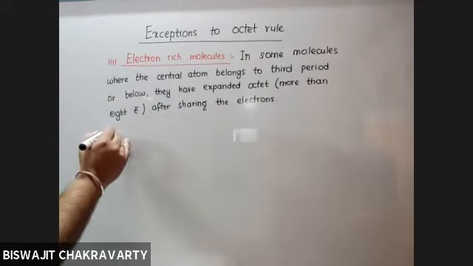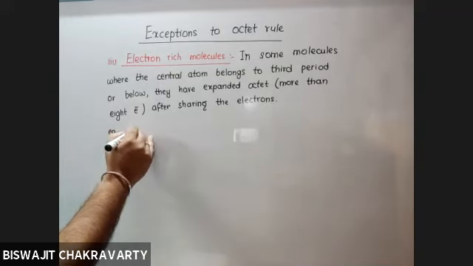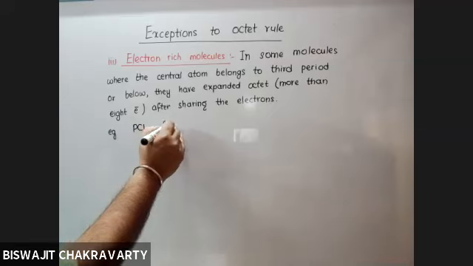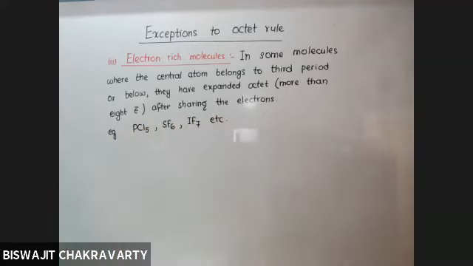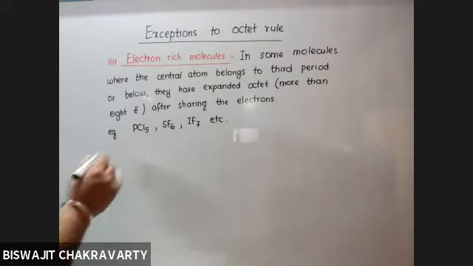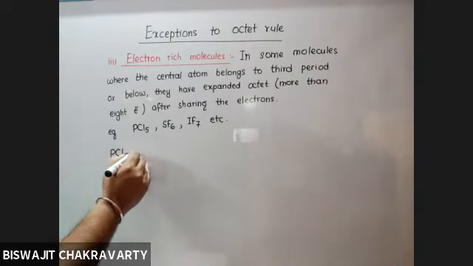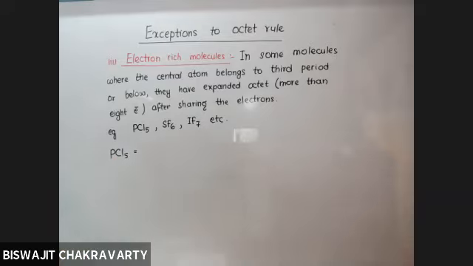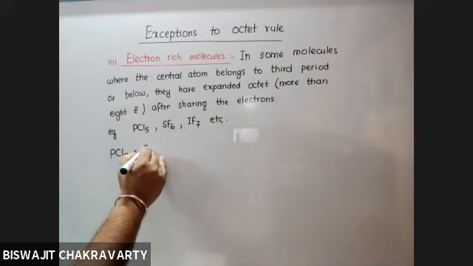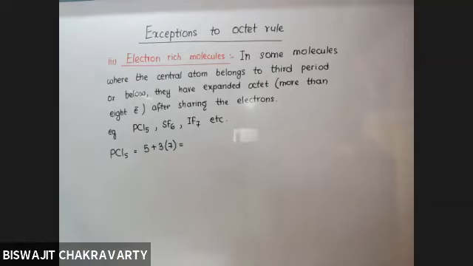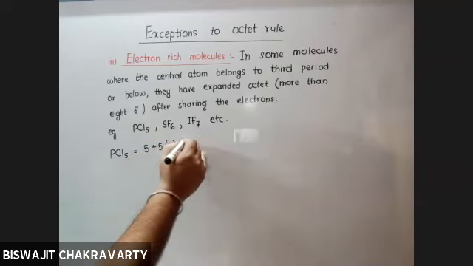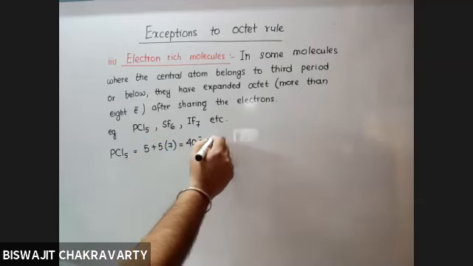As for example, PCl5, SF6, IF7, etc. Now, if I draw the structure of PCl5, phosphorus has atomic number of 15. It is 2, 8, 5. Chlorine has 7 electrons each in the outermost shell. So 5 into 7, 35 plus 5, 40 electrons. 40 electrons stands for 20 pairs.